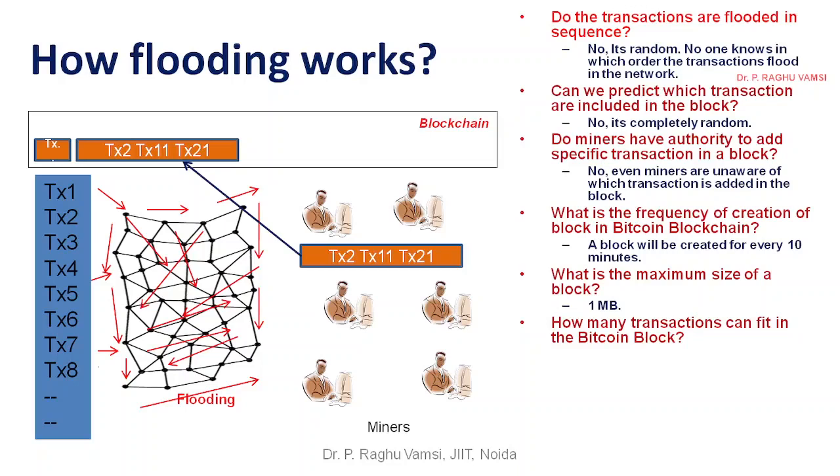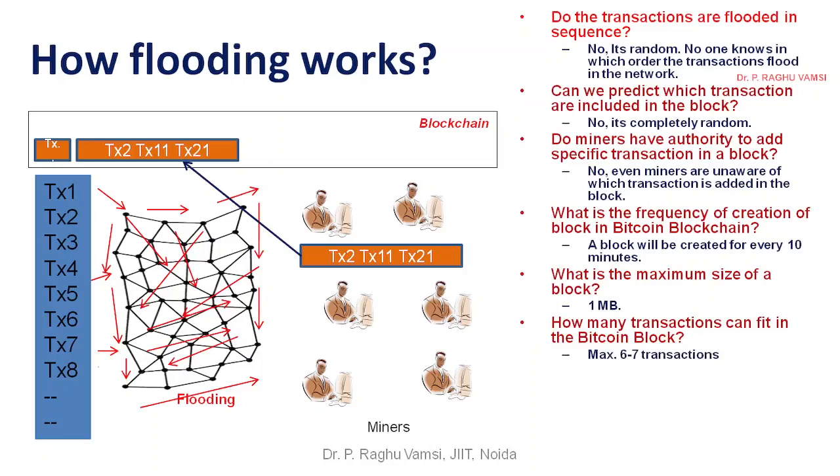Whatever transactions you do, all these transactions will be hashed. Hash of the transaction here means you are going to use SHA-256, which gives a 256-bit message digest. Like that, how many transactions can you include? The metadata should also be included, the Merkle root should be included, and the nonce will be included. All of this should be included within 1 MB. So maximum 6 to 7 transactions can be fitted in a block.